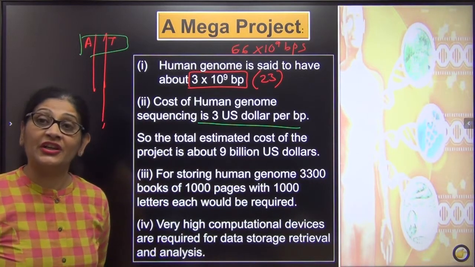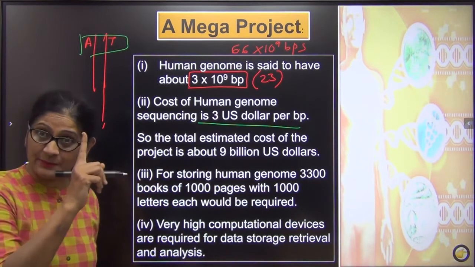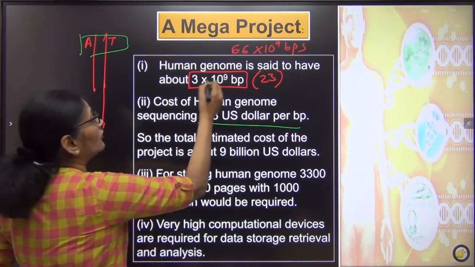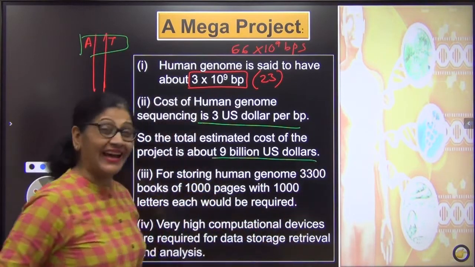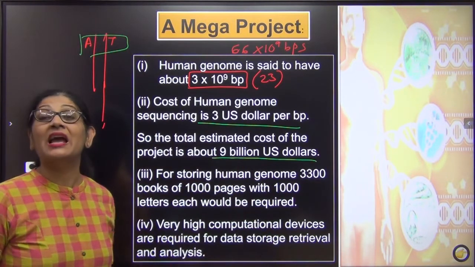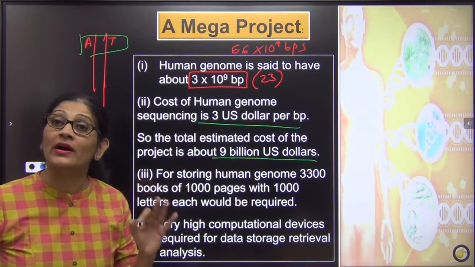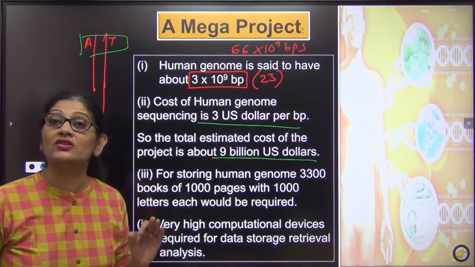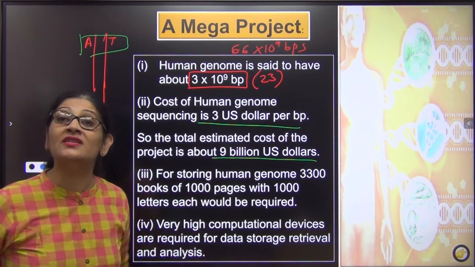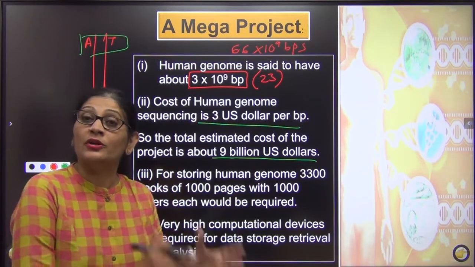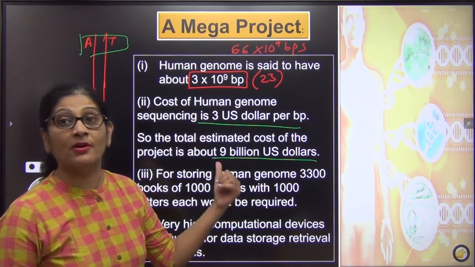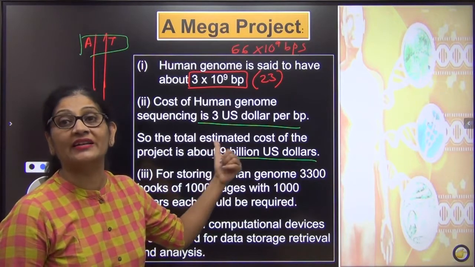Imagine, अगर $3 is the cost of one base pair, so we have a total of 3 into 10 to the power 9 base pairs, that would come to approximately $9 billion. 9 billion, yes, you heard it correct, $9 billion. Now that was a huge sum. ठीक है, तो obviously इसके सपने देखना अलग बात थी, and to put it into execution was another thing, because that had a huge cost attached to it.